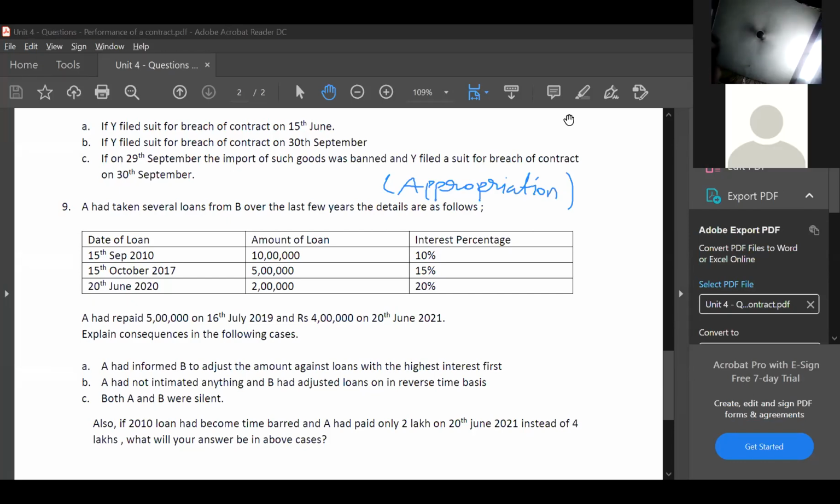Please try, guys. I'm giving you time to try. Then I'll explain in detail on the whiteboard. Important concept. You can also refer to the textbook for the appropriation of payments concept. Go through that, then you try it.